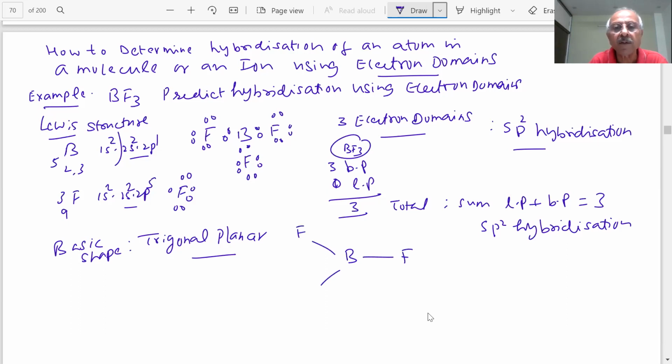Tell me, is it right? Question: what is the hybridization of boron? Boron is sp2 hybridized. Is it clear? How many domains? 3 electron domains. Okay, students, 3 electron domains. So what will happen, students?